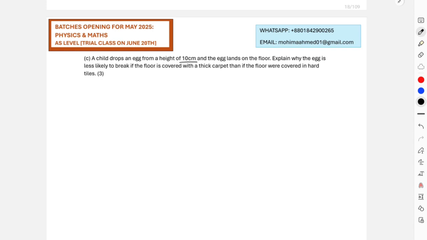That means this carpet is going to increase the decelerating time, and eventually this will decrease the rate of change in momentum and also cause a reduction in the force exerted, right? That is your final answer over here, and these are the 3 mark scheme points for which you will get the 3 marks for this part. So this is going to be that first part is the carpet.